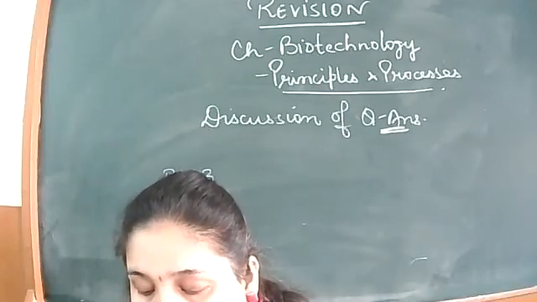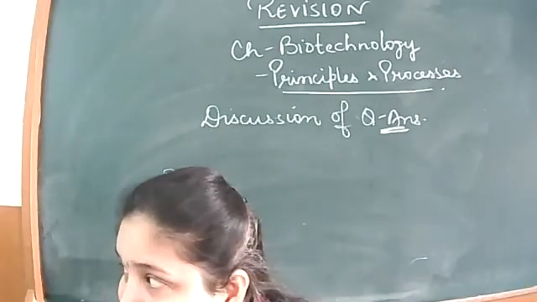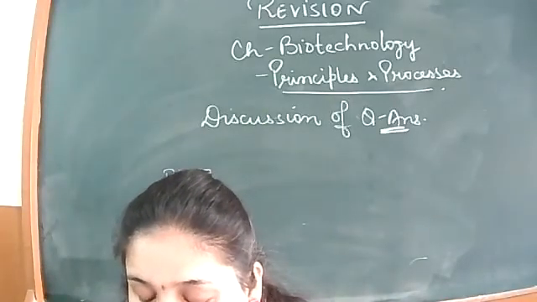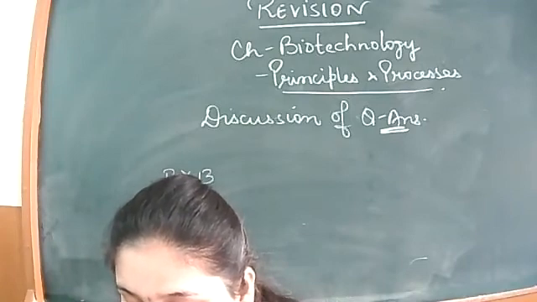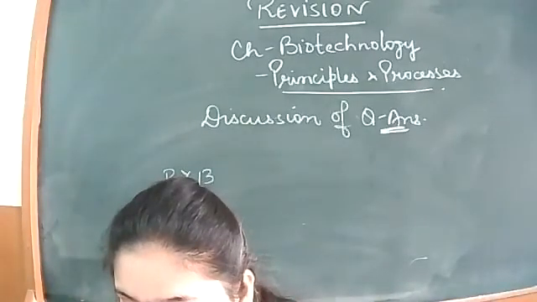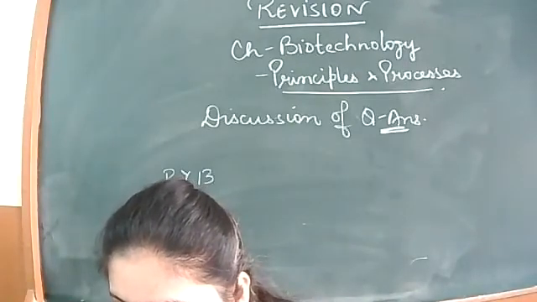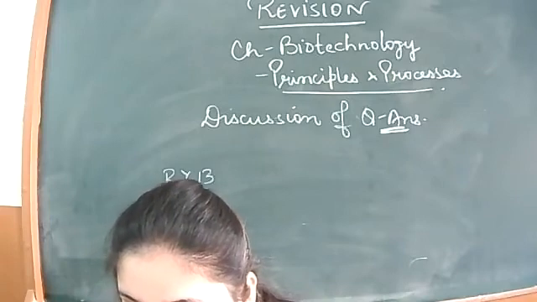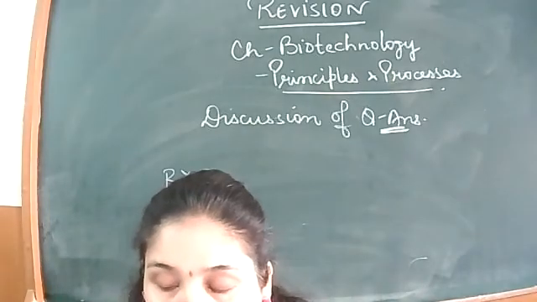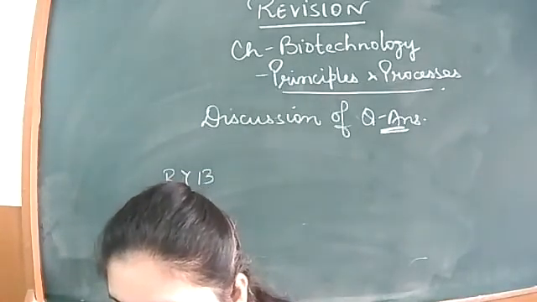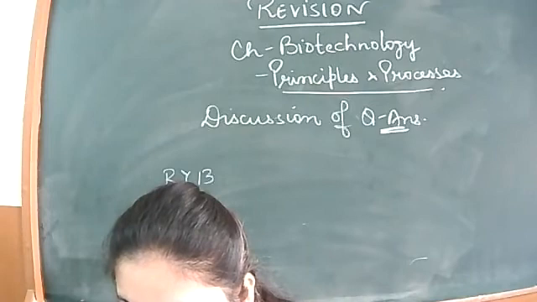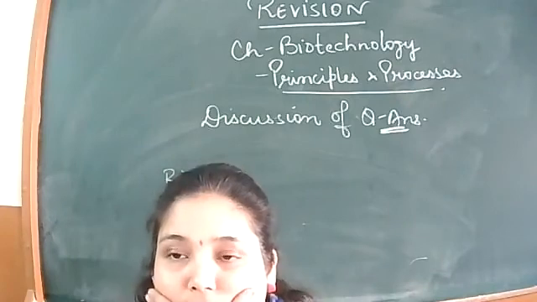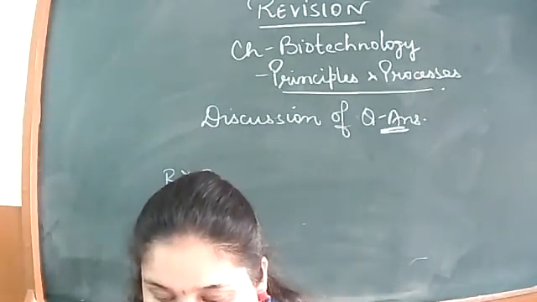Okay. Next is, state how Agrobacterium tumefaciens has been made a useful cloning vector to transfer DNA to plant cells. Yes, tell me. Agrobacterium tumefaciens has the Ti plasmid.